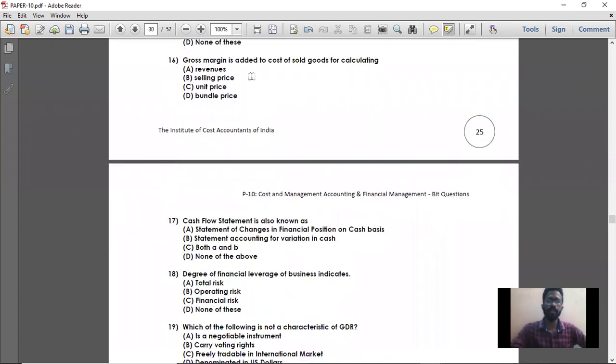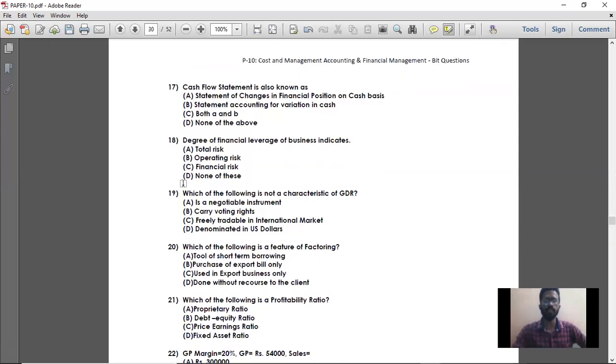Gross margin is added to cost of goods sold for calculating revenue. Simple. Gross margin is nothing but gross profit, which plus cost of goods sold gives you your total sales revenue. So option A is the right answer. Next, moving on to question number 17.